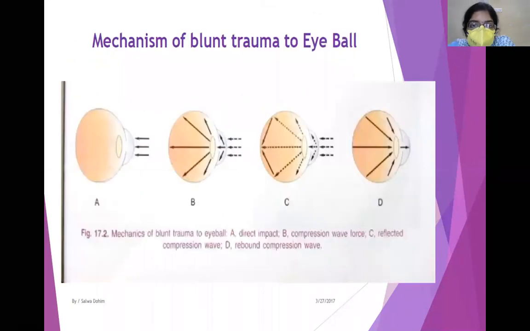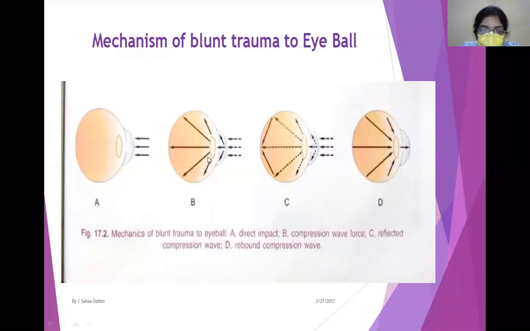Now, what exactly happens during trauma to the eyeball? You can see in the first picture, whatever may be the object, there is impact. Firstly, there is a direct impact wherever the object first strikes. What happens after that is, basically the eyeball is a fluid-filled structure. So once the direct impact occurs, there is something known as a compression wave force. This compression wave force will start traveling in all directions of the eyeball.